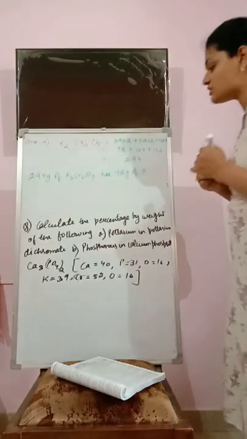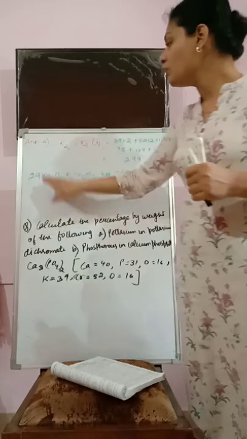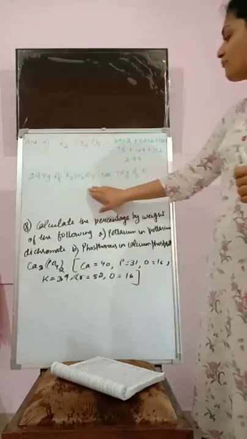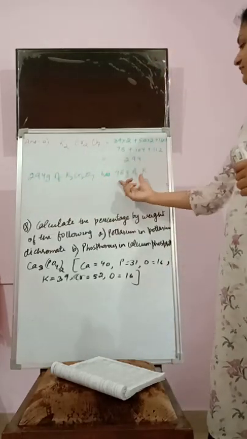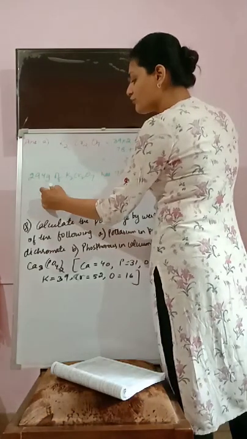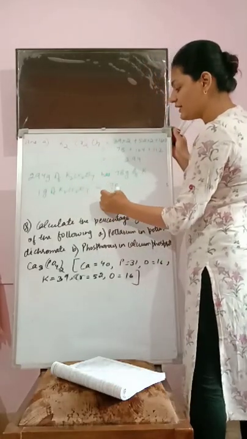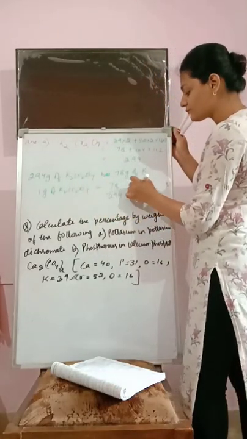Is that clear? Because the question is asking percentage by weight. So here 294 gram of potassium dichromate has 78 gram of potassium. Now 1 gram of K2Cr2O7 will have 78 divided by 294 gram of potassium.